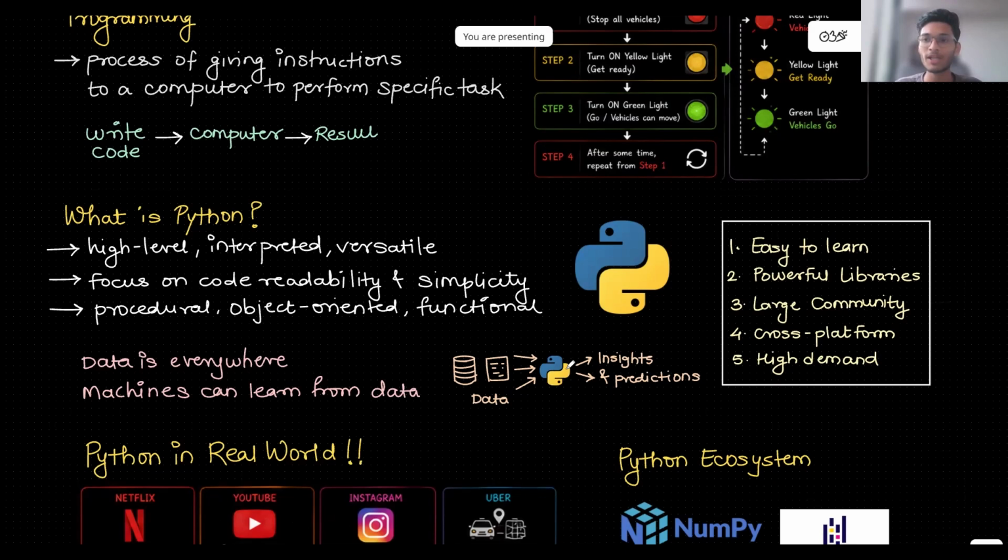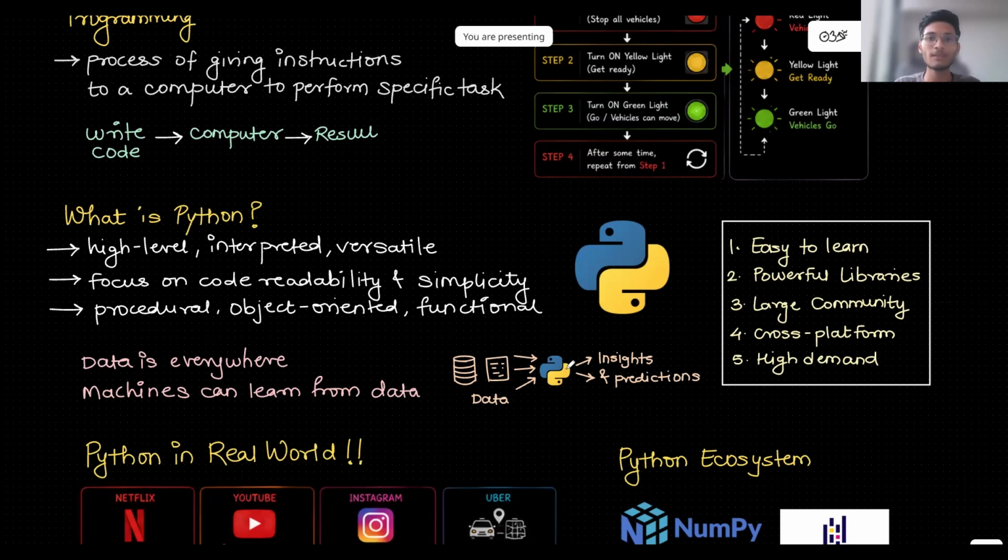For those instructions, we use Python because Python is easy to learn and powerful. It has many powerful libraries, which we'll discuss in further videos. It has a large community. It is cross-platform, meaning it is supported on Windows, Mac, Linux, and other operating systems. And it is also in high demand. So now we have an overview of what programming and Python are.